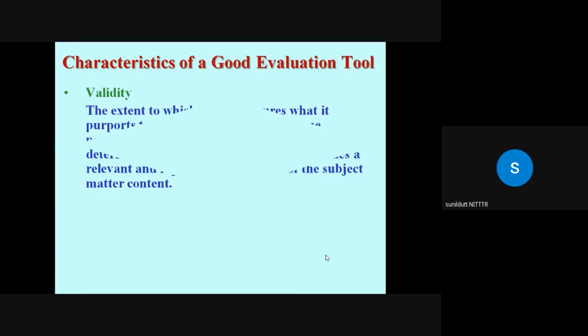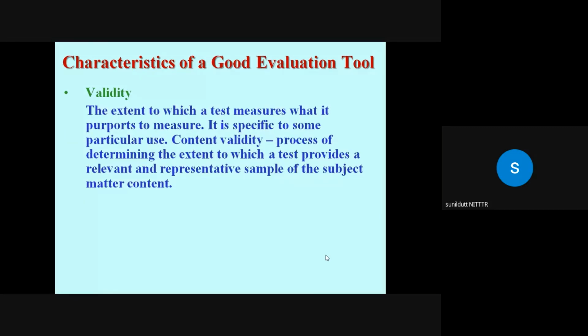So validity means the appropriateness of the interpretations made from test scores or other evaluation results with regard to a particular use. For example, if a test is to be used to describe student achievement, we should like to be able to interpret the scores as a relevant and representative sample of the achievement domain to be measured.